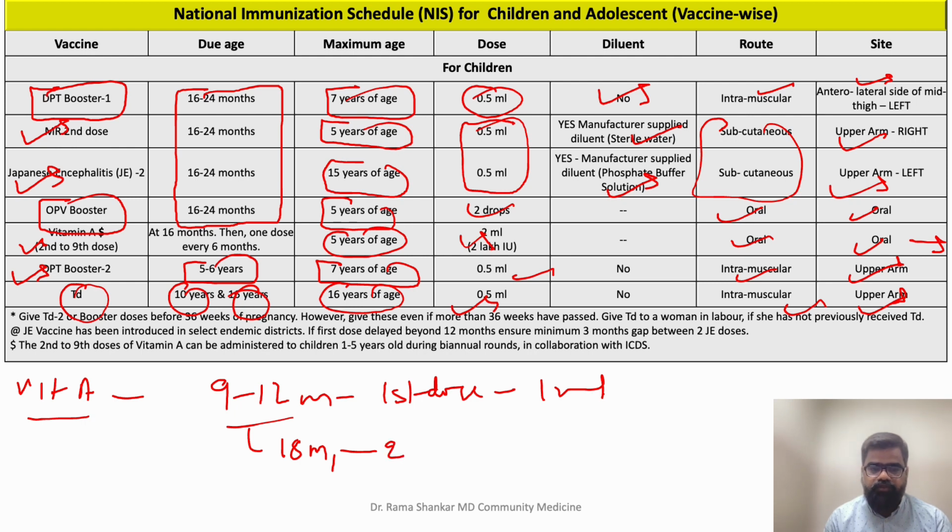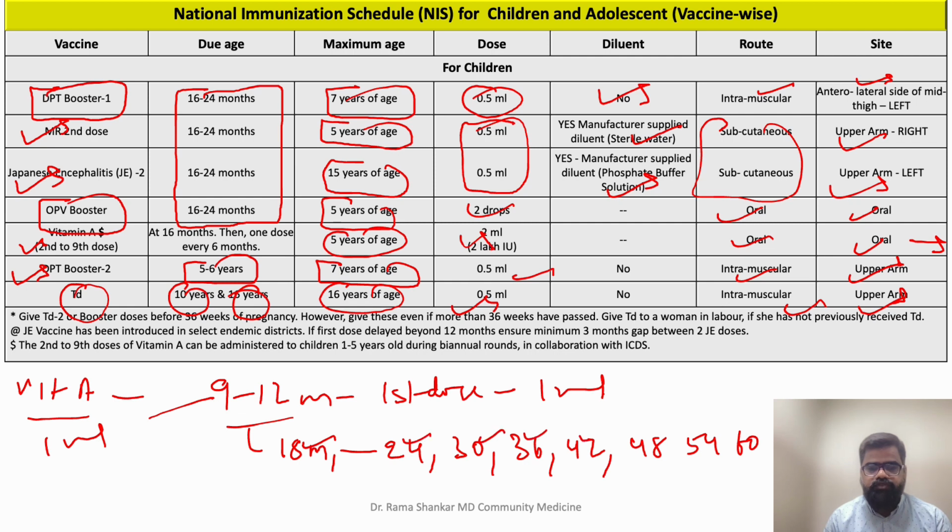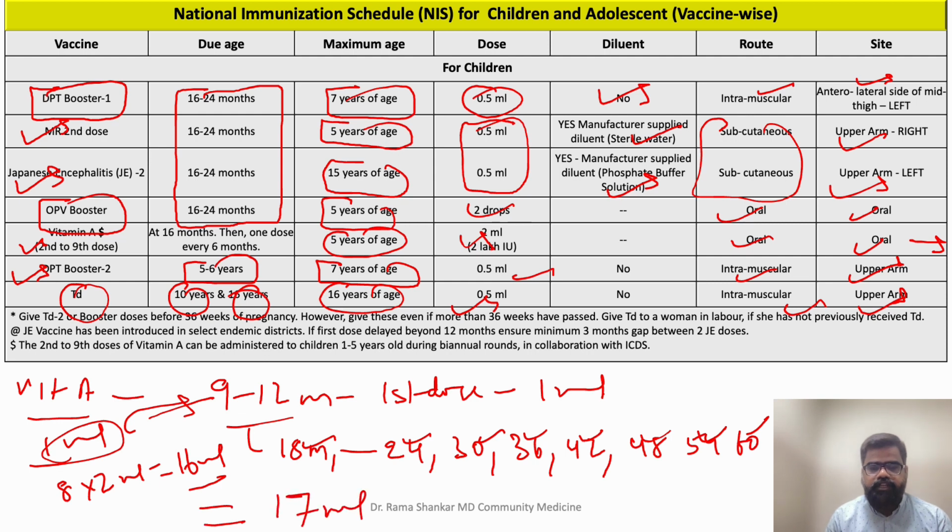It becomes 24, 30, 36, 42, 48, 54 and 60 months. In this we give 2 ml, and let's count: 1, 2, 3, 4, 5, 6, 7, 8. 8 doses, 8 into 2 ml, so you're giving 16 ml here and 1 ml at 9 to 12 months. So total vitamin A you are giving is 17 ml till 5 years of age. So this finishes your vitamin A.